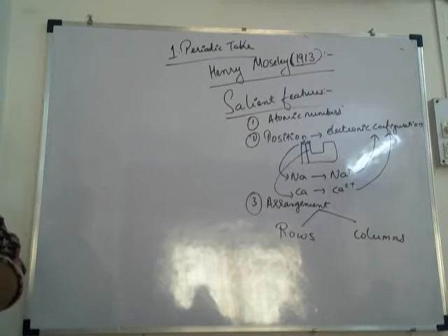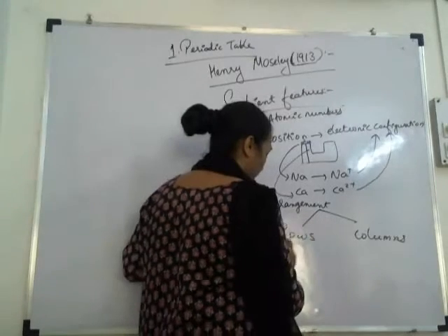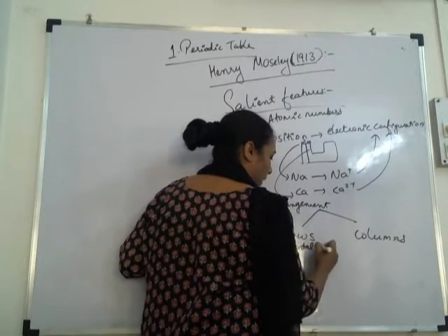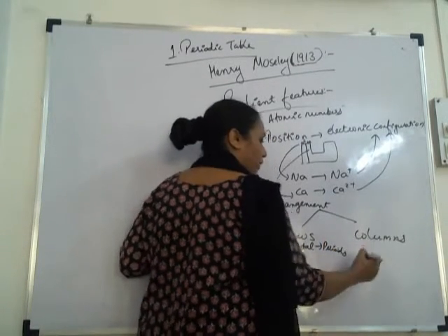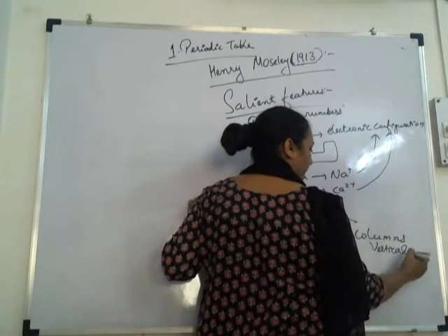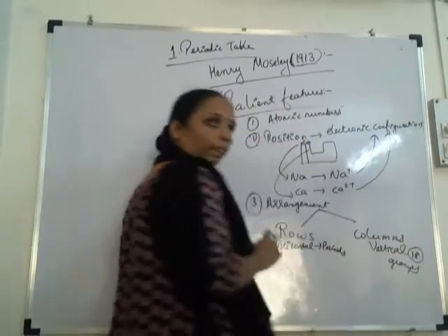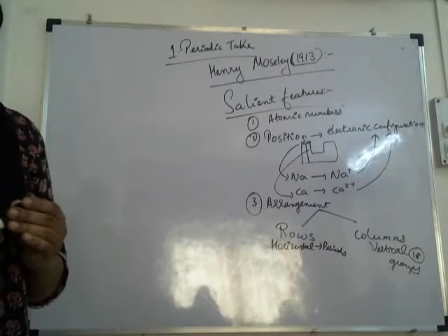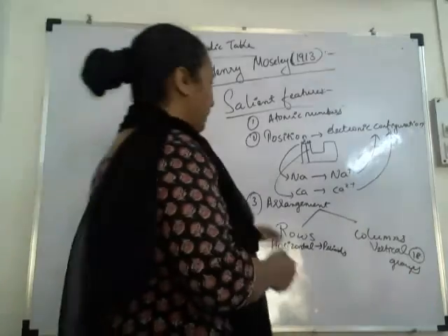Horizontal rows are called periods. And columns are vertical. How many columns are there? 18. They are arranged in the form of groups. Okay, that is the methodology of arrangement. How these periods and all that work, we will see later.